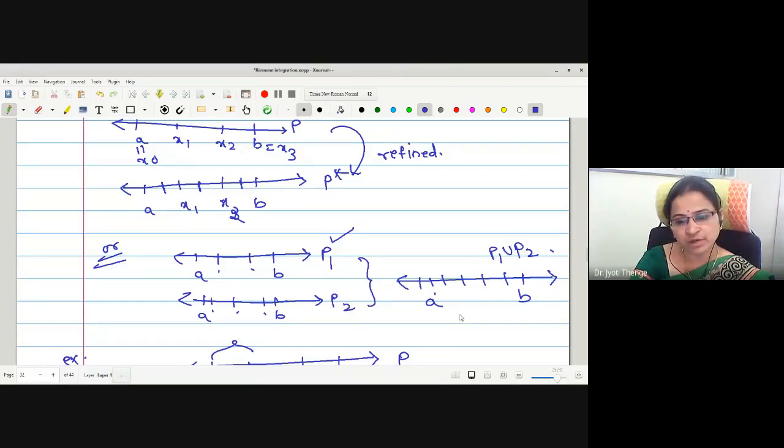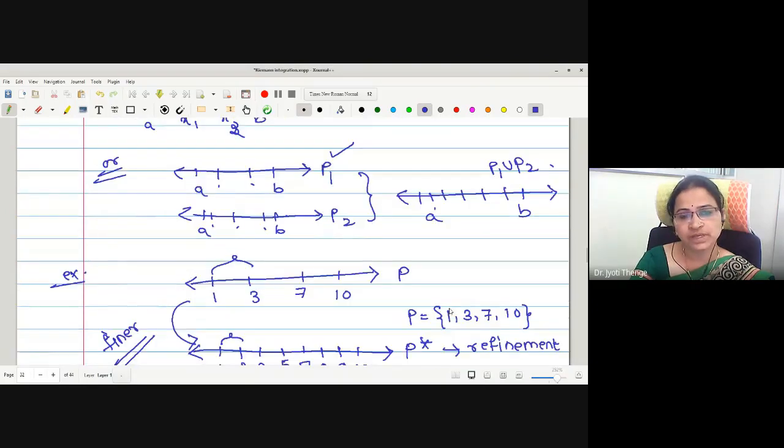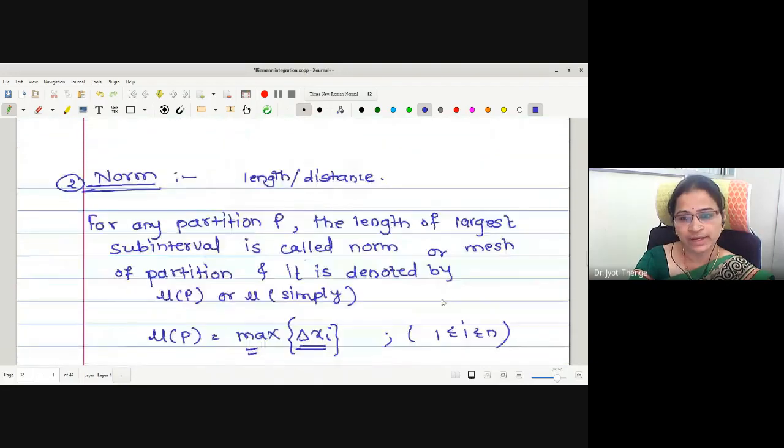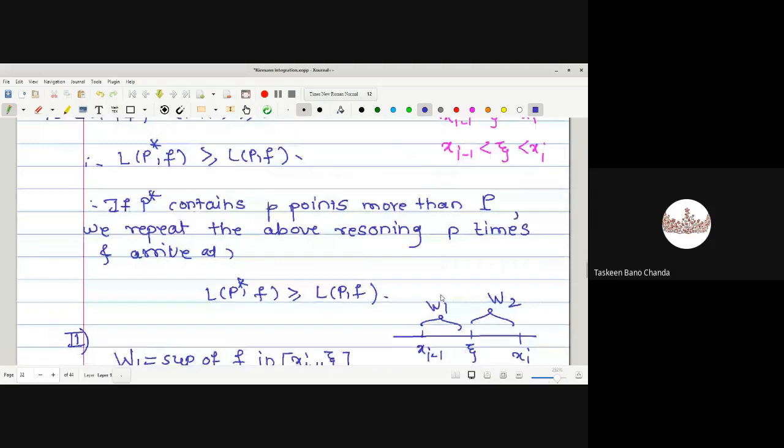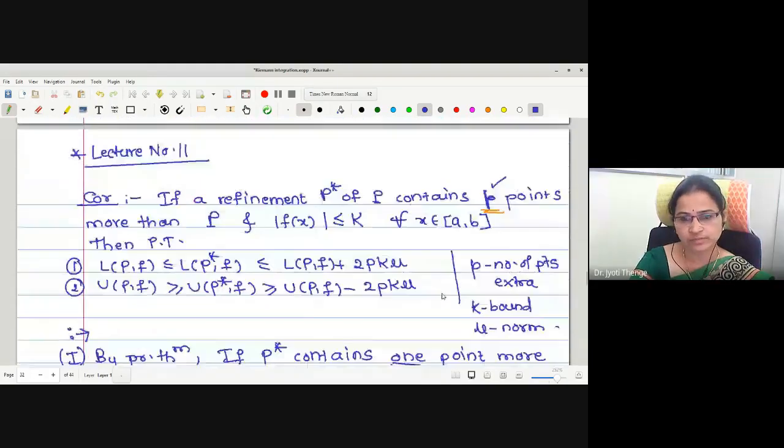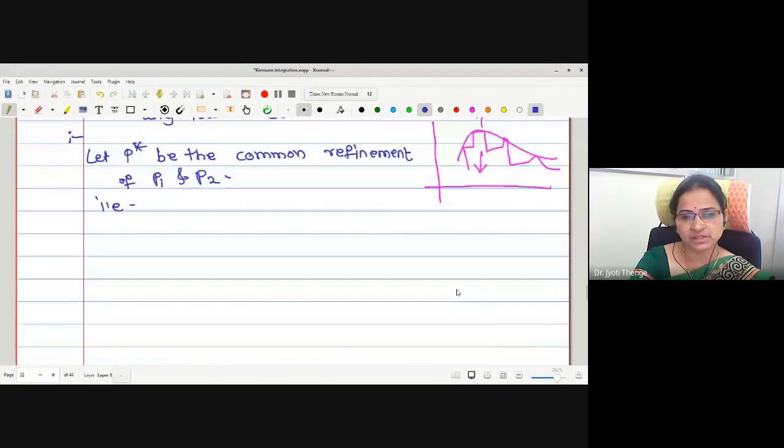And this is what we are finding by taking the union. Is this union a refinement of P1, yes or no? Yes, ma'am. Okay, if it is still a confusion, I will take one small example to tell you why the intersection will not work.